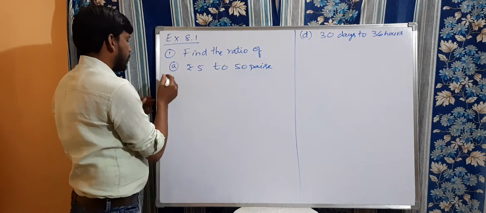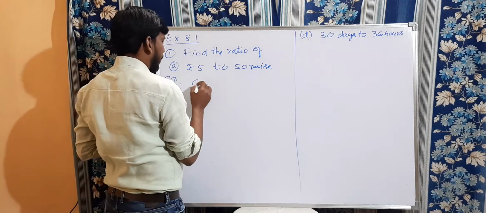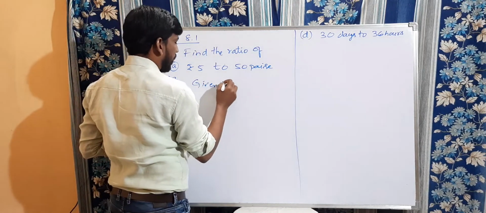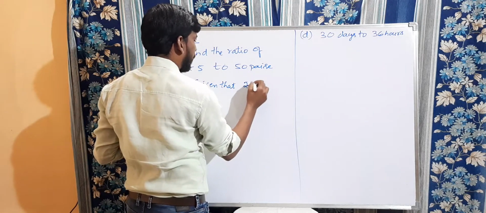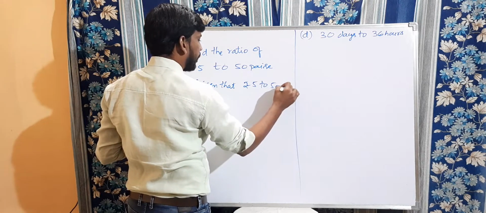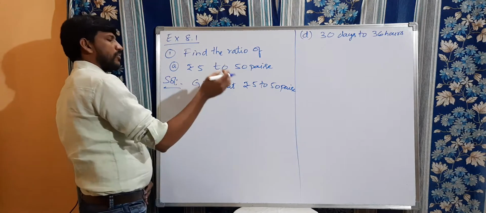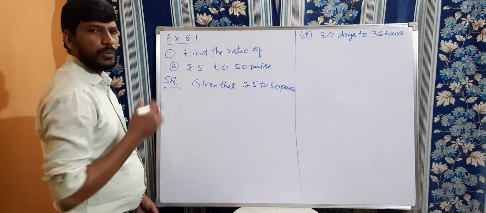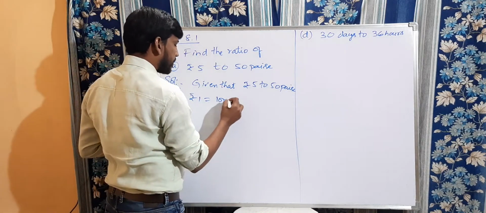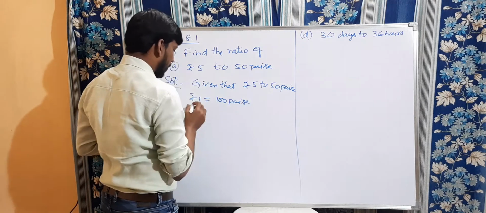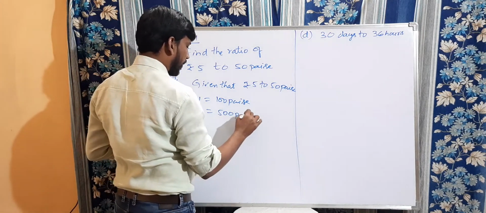So now let us see this here. Given that we need to find the ratio of rupees 5 to 50 paise. It is better to convert rupees 5 to paise. We know that rupee 1 is equal to 100 paise. Then rupees 5 is equal to 500 paise.